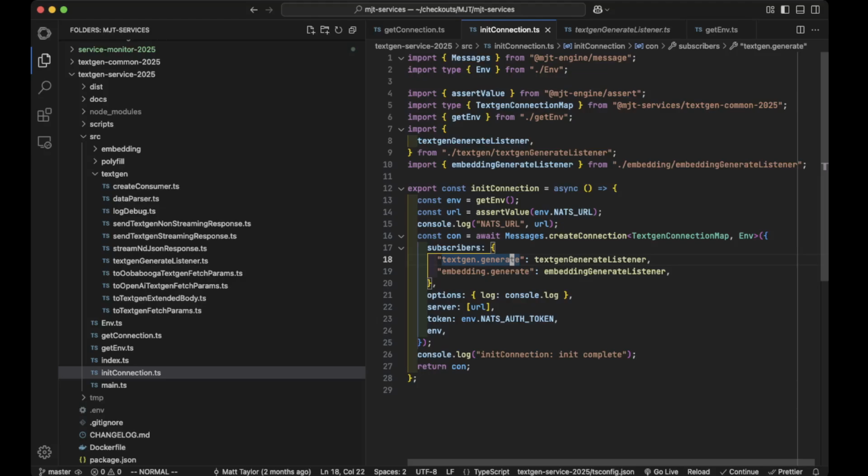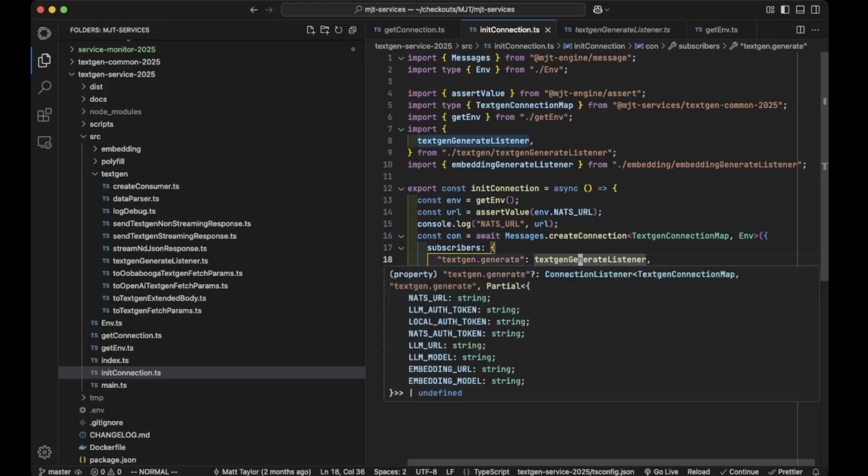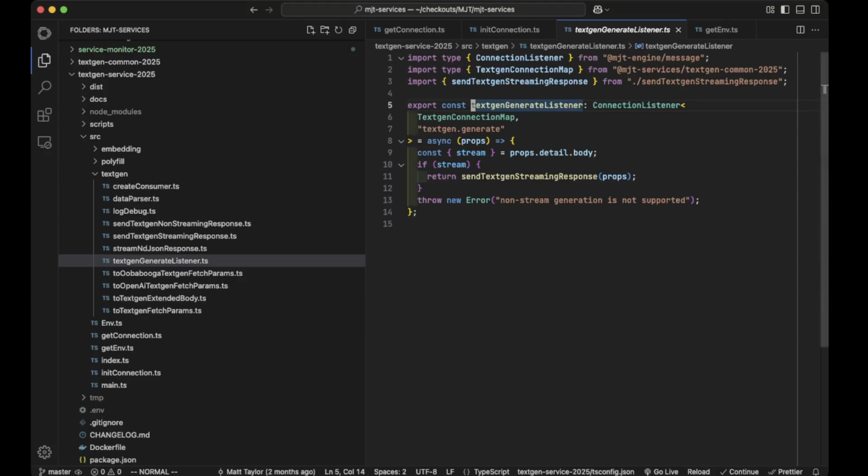So it'll be text gen and text gen dot whatever, like operation sub operation, or service operation, however you want to call that. And then we have the listener that's subscribing to that. I'm probably over explaining that to some degree, but I guess it's better to over explain than not explain enough. So remember we talked about the fact that we can return multiple things or just return one thing and so forth.